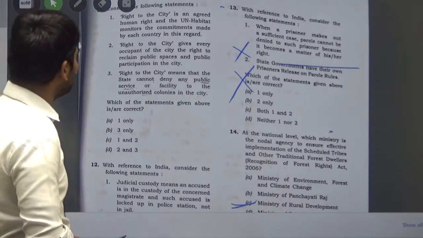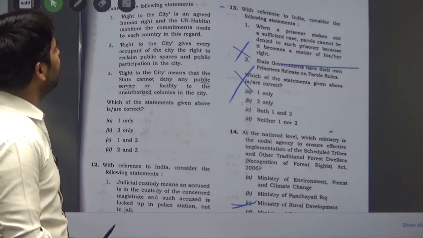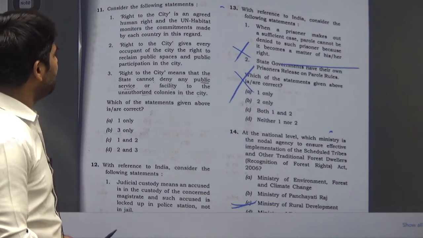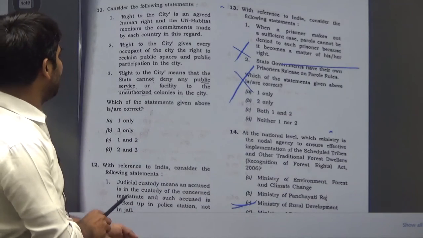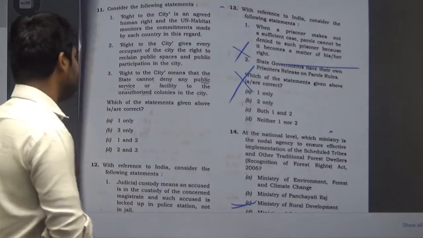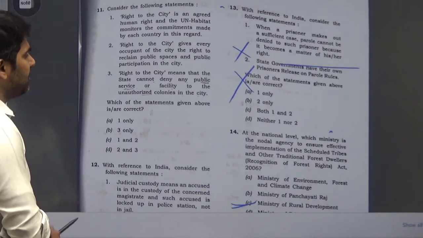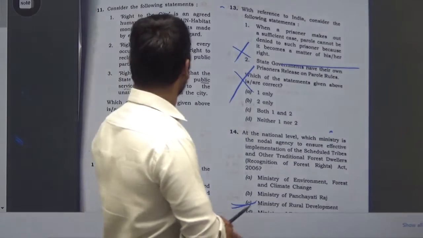The first statement is that right to the city is an agreed human right, and the UN Habitat monitors the commitments made by each country in this regard. The second: right to the city gives every occupant of the city the right to reclaim public spaces and public participation in the city. The third: right to the city means that the state cannot deny any public service or facility to the unauthorized.